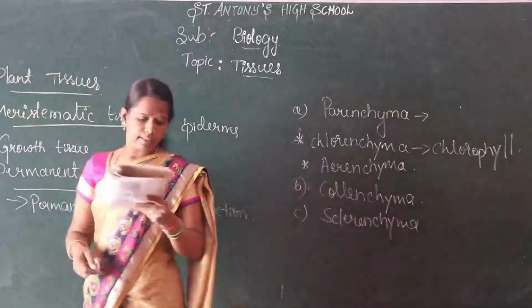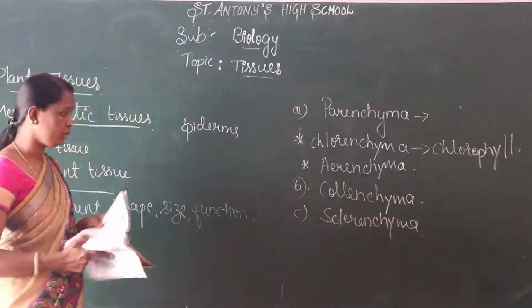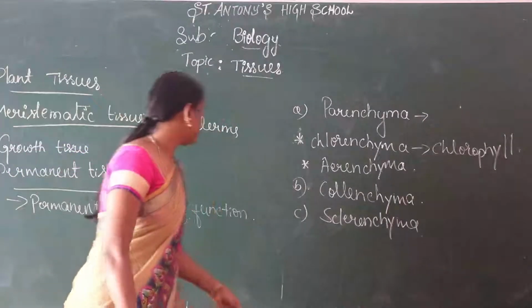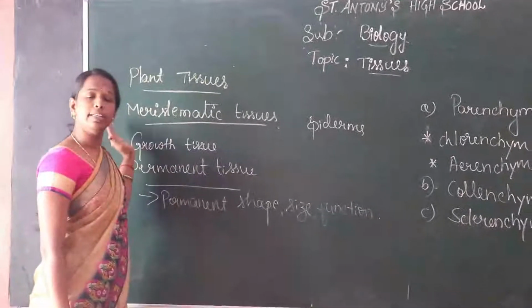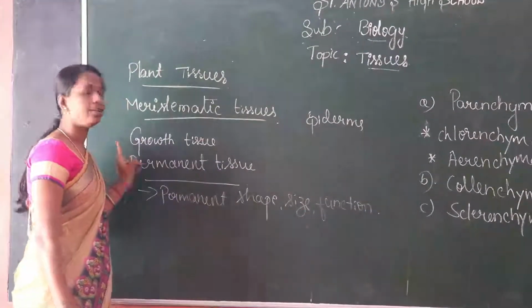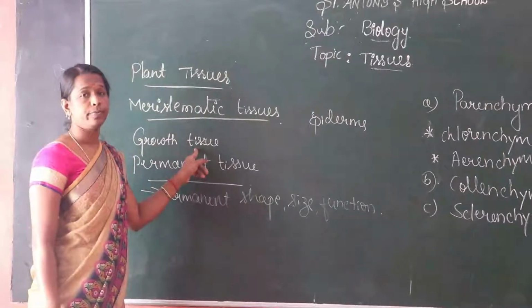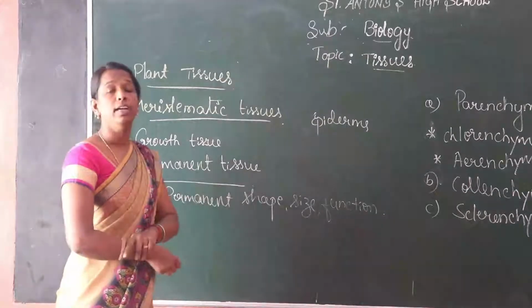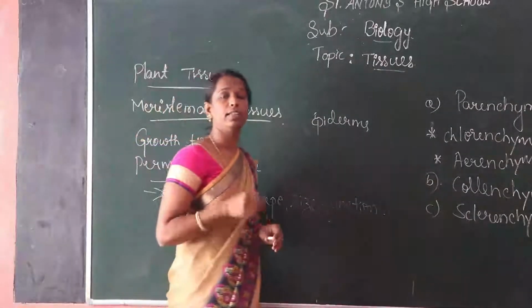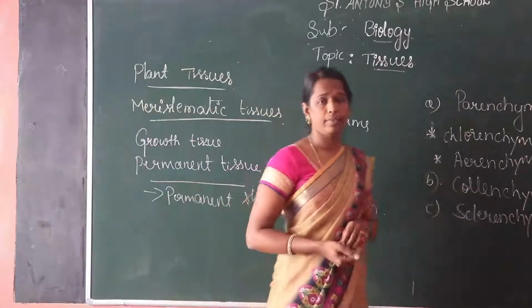So here are the three types of tissues. Once again I will explain. The first one is meristematic tissue, whose other name is growth tissue. Growth tissue is present at the tip of the plant, that is apical meristem.